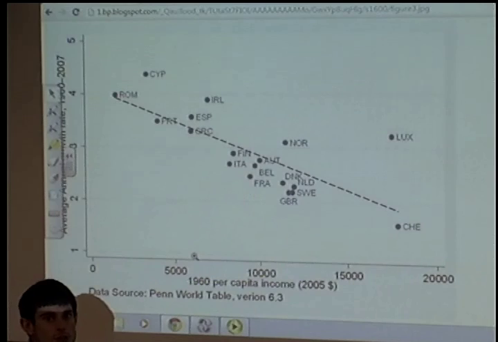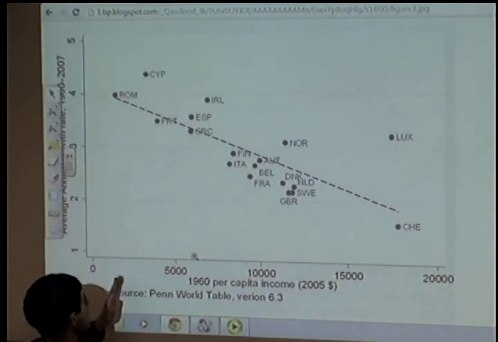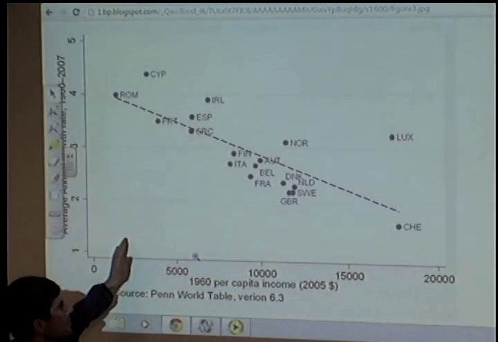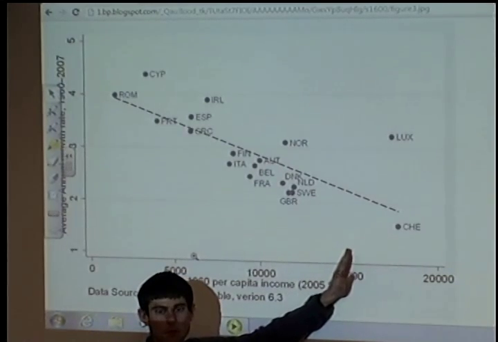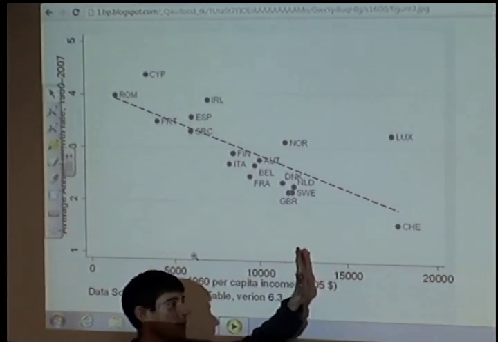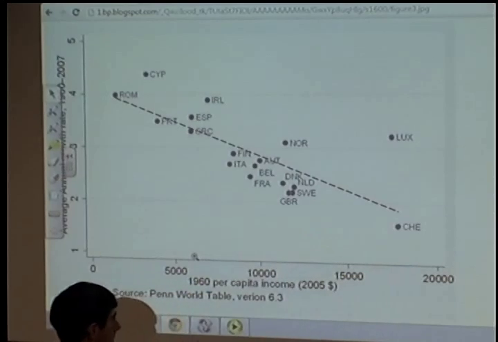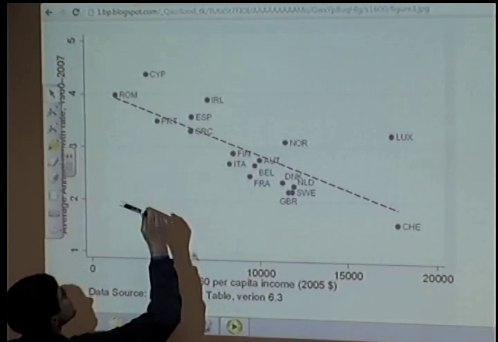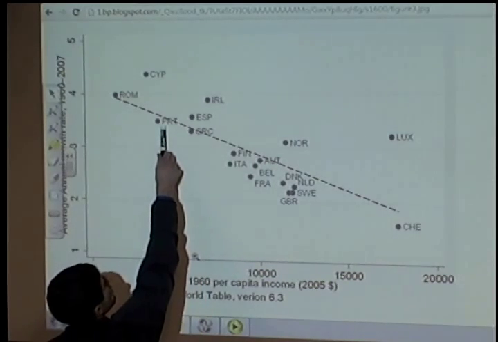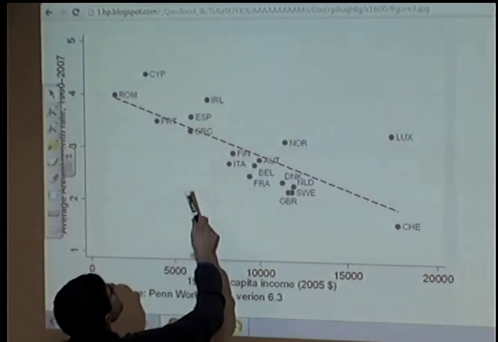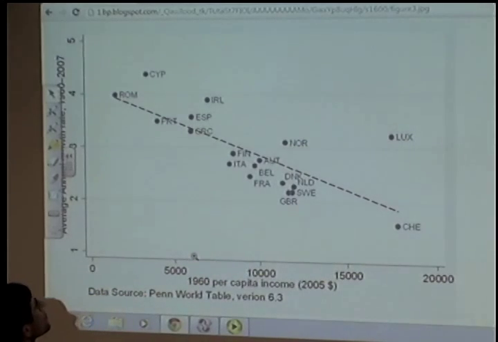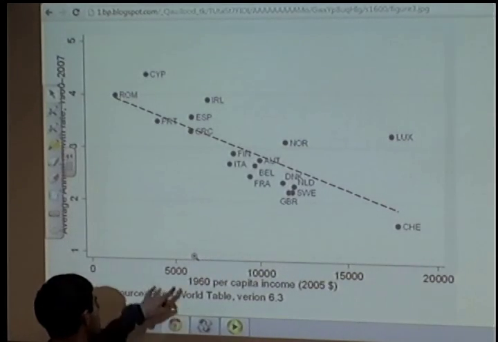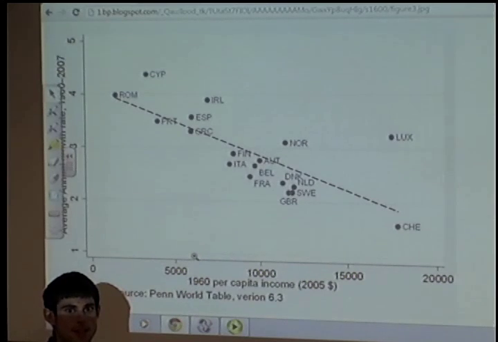So that means that countries that were relatively poor in 1960 are now much better off and much closer to the rest of the pack presently. So we're looking at Romania and Cyprus, and I believe this is Portugal, Spain, Ireland, Greece. Those countries have grown the fastest, even though they were the poorest in 1960.